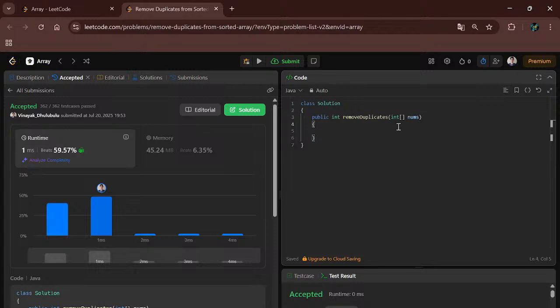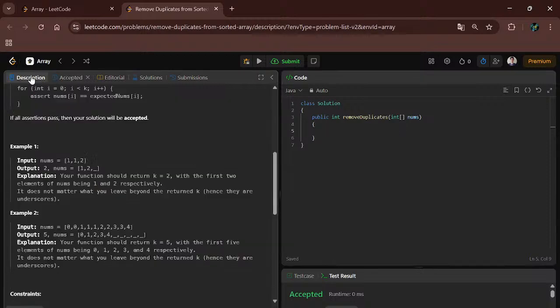But in the interview and coding round, you should not use a hash set directly, because it has the functionality of containing only unique elements. So you have to explain the brute force approach only in the interview and coding round, which means they will understand that you have understood the problem statement. If you want the detailed solution, the playlist link is given in the description. I am running the 100 days of code DSA challenge, where you can watch all these problems